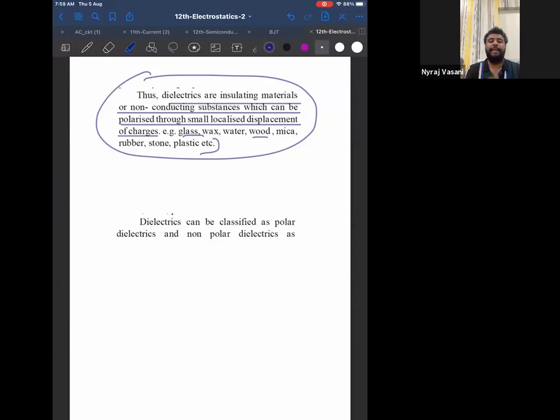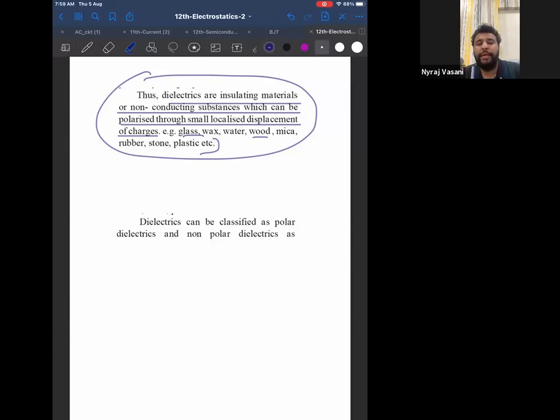If they ask you what is a dielectric, the words insulator and polarized both should come. A polarized insulator is a dielectric. An insulator which can be polarized is a dielectric, or the full definition that you have written on the screen. It is an insulating material, and so on. And examples, you know.